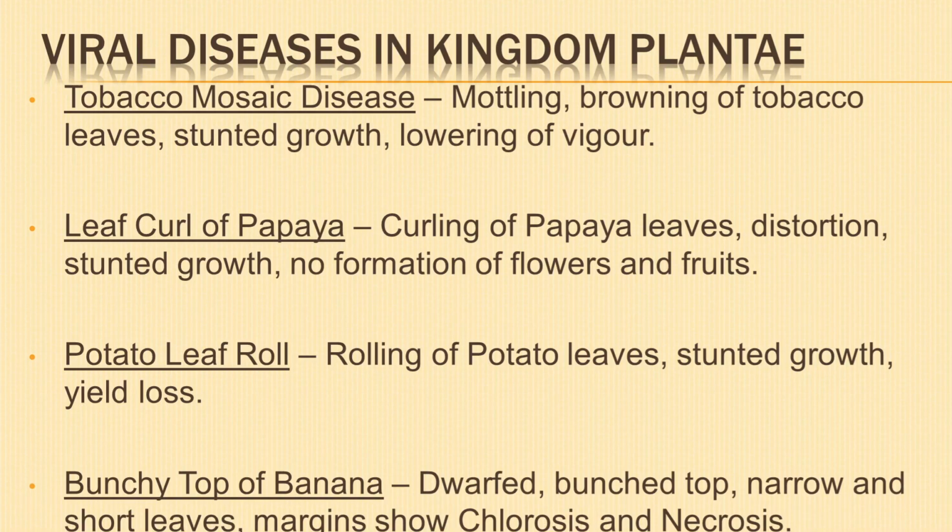Bunchy top of banana. It is devastating. Affected banana plant is dwarfed and bunched at the top. Leaves become narrow and short. Margins of leaves turn chlorotic and may result in necrosis.